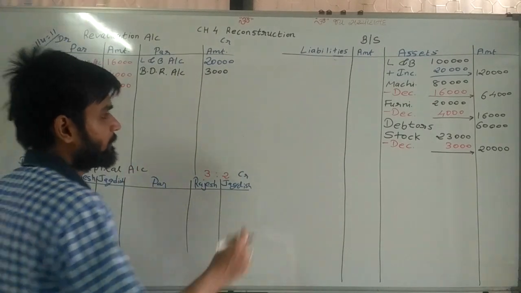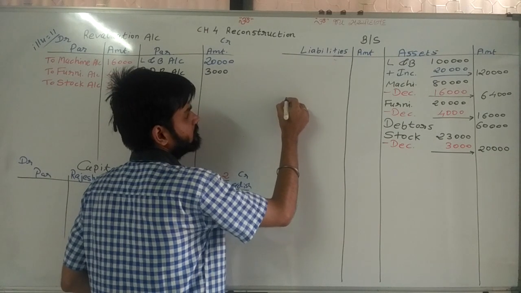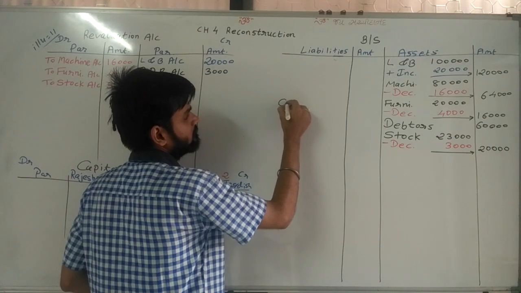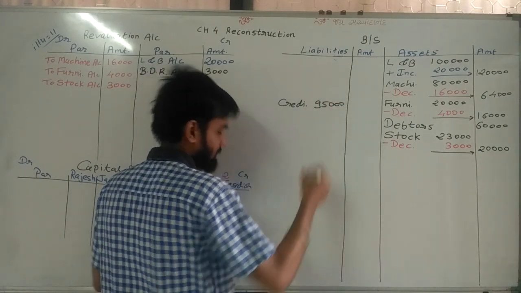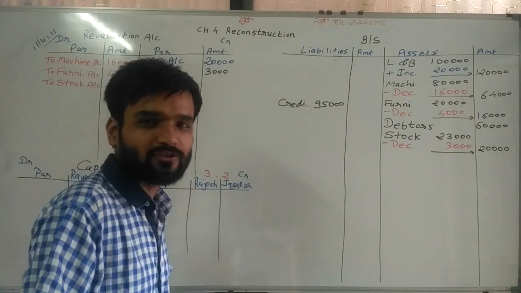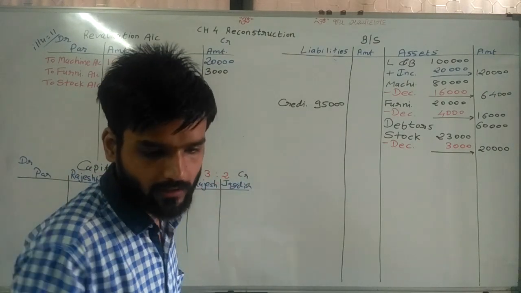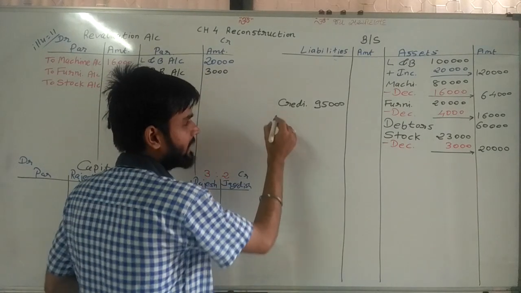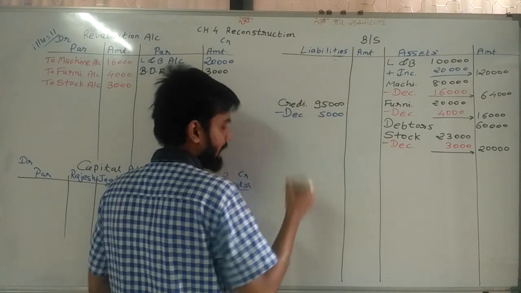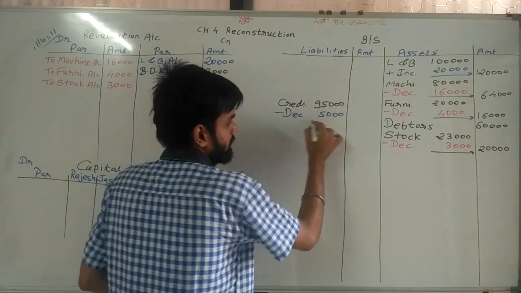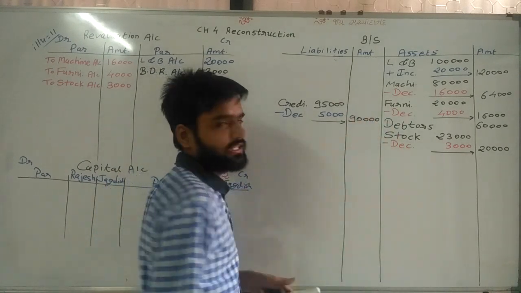So first of all we are writing here creditors 95,000 rupees. Now from this 95,000 we don't need to pay 5,000, that is given in the adjustment. So minus, decrease in creditors 5,000, we don't need to pay, minus, and we get 90,000 rupees.